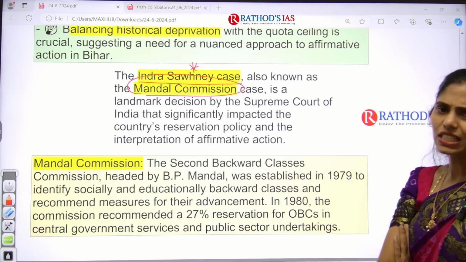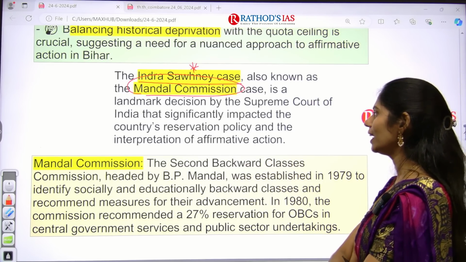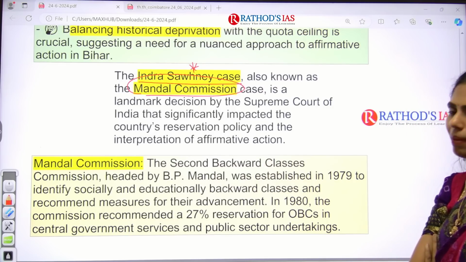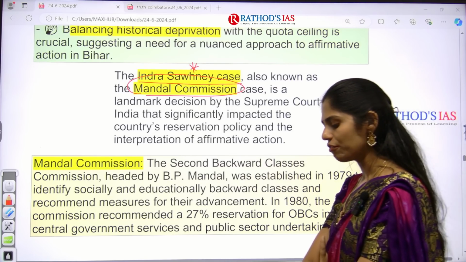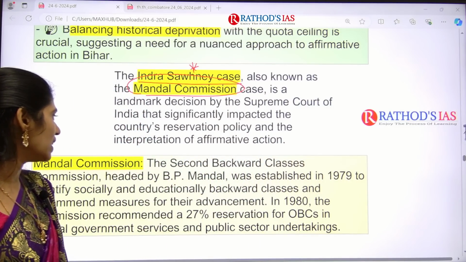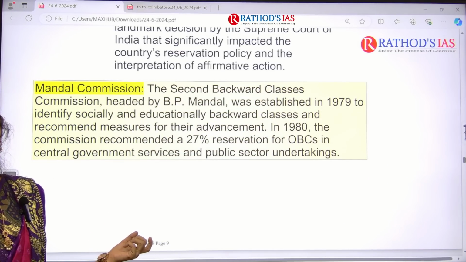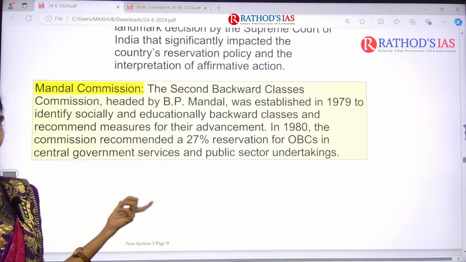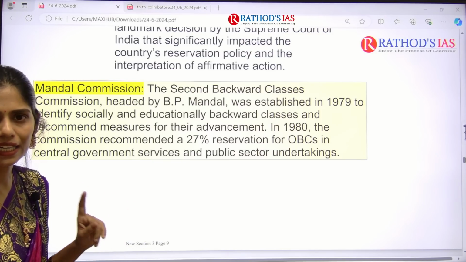In this case, the Supreme Court gave a landmark judgment that significantly impacts the country's current reservation policy. You have to know what this Mandal Commission is. The Mandal Commission is the Second Backward Classes Commission, headed by BP Mandal, and it was established in 1979.